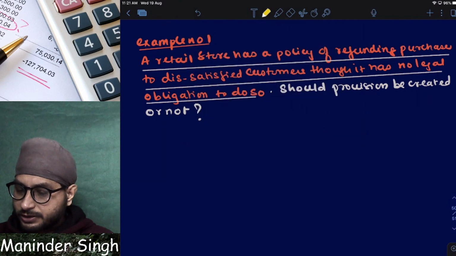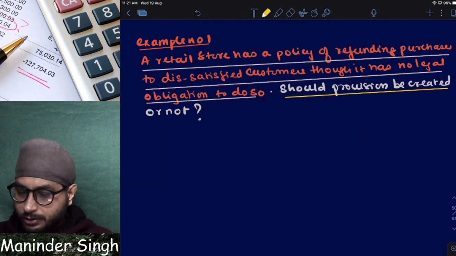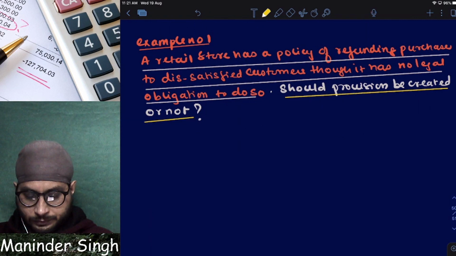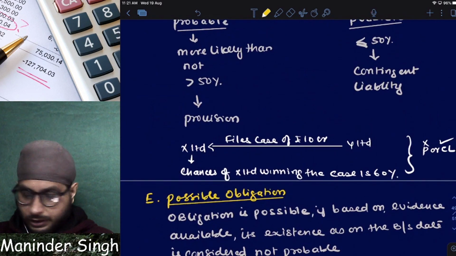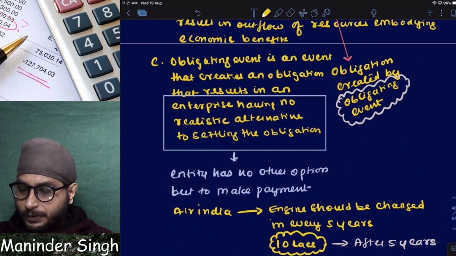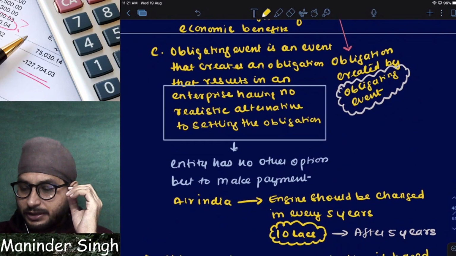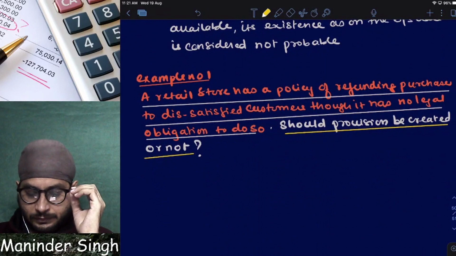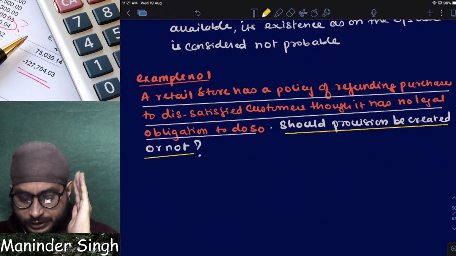Now, what is it asking? Should provision be recognized or not? Now, first, how will you start to tell? Is it an obligating event or not? Tell me, is it an obligating event or not? First of all, let us understand what is an obligating event.